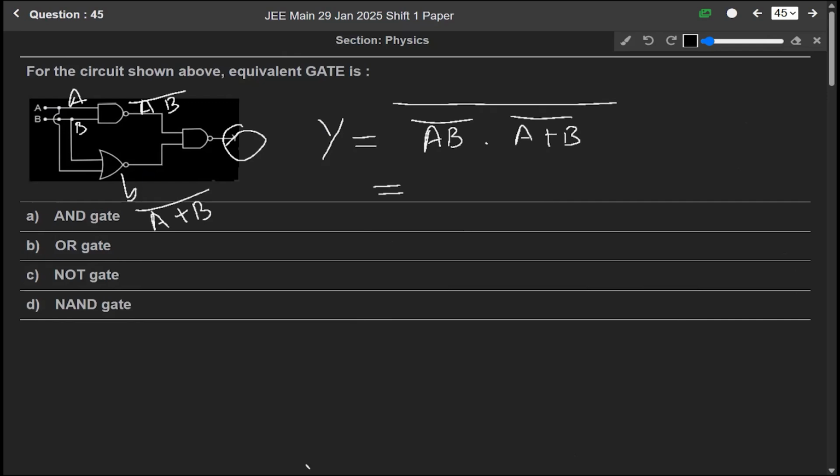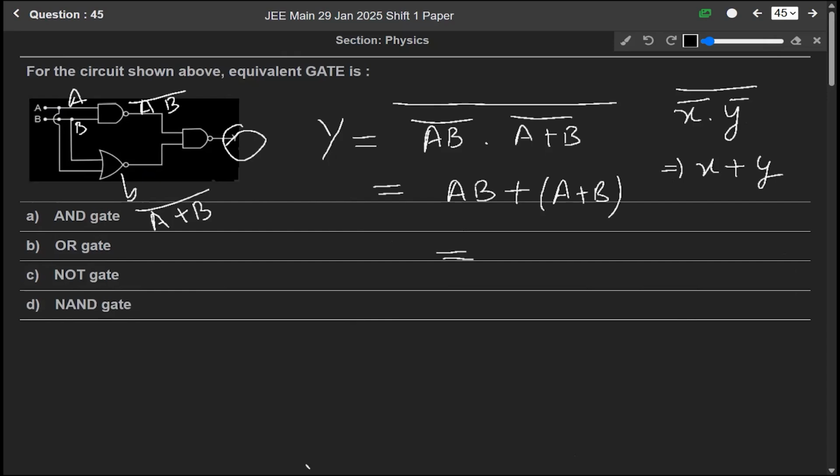Solving it, we get AB bar and then again bar, so it will be AB. According to Boolean algebra, X bar dot Y bar whole bar equals X plus Y. So from here we can write AB plus A plus B. Taking A common, we can write A into B plus 1, plus B, and we know that B plus 1 is nothing but 1 from Boolean algebra.